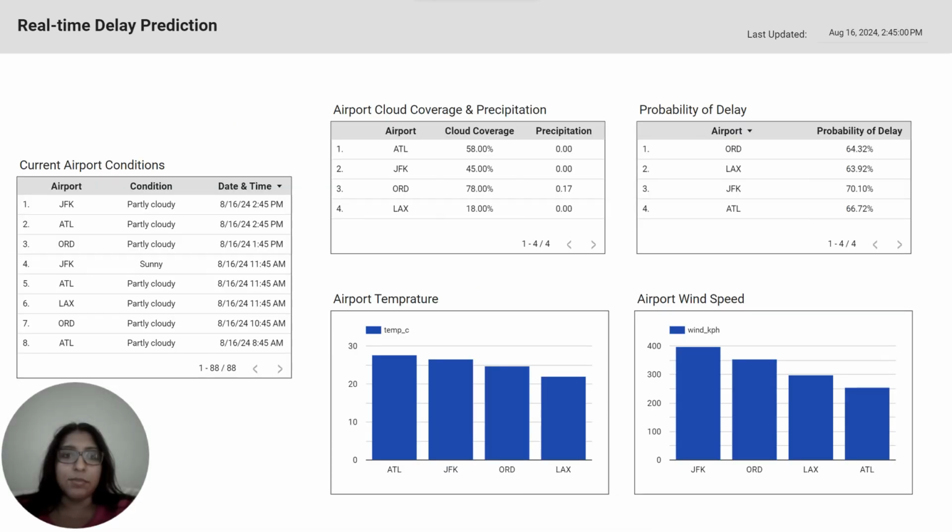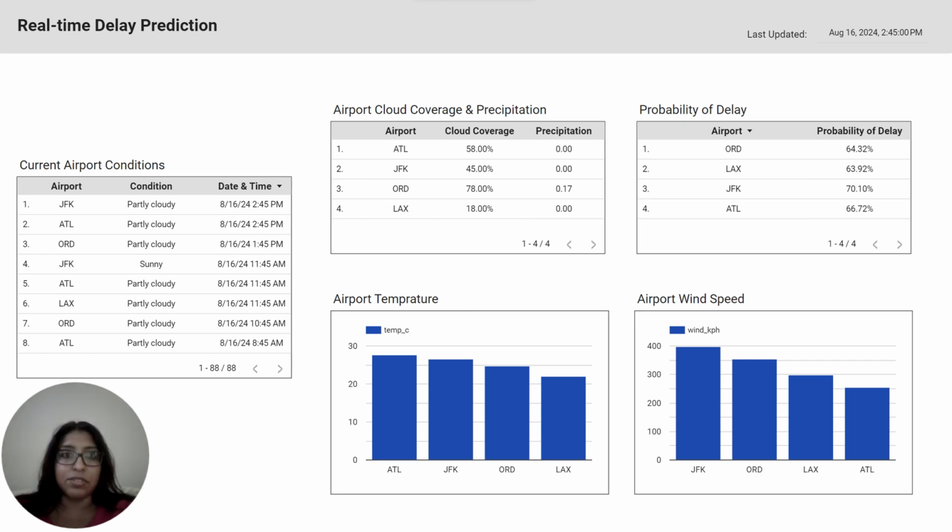In this slide, we present real-time delay predictions generated by our flight delay prediction model, which utilizes BTS and weather data. The graphs below highlight the critical factors influencing these predictions. The first graph on the top right predicts the likelihood of delays. Here we see JFK has the largest probability at 70%, followed by ATL at 66%, ORD at 64%, and lastly